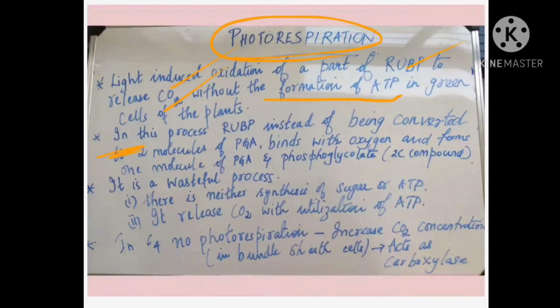So in this process, RUBP, instead of converting into 2 molecules of PGA as usual in the C3 cycle, binds with oxygen and forms 1 molecule of PGA and 1 molecule of phosphoglycolate, a 2-carbon compound. Now, when this photooxidation, this photorespiration is taking place, actually it is a wasteful process to a plant.